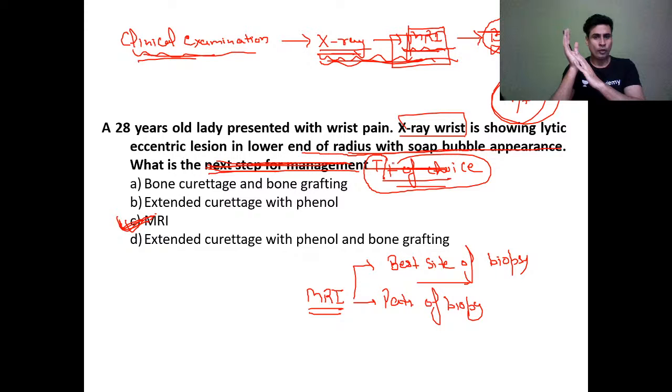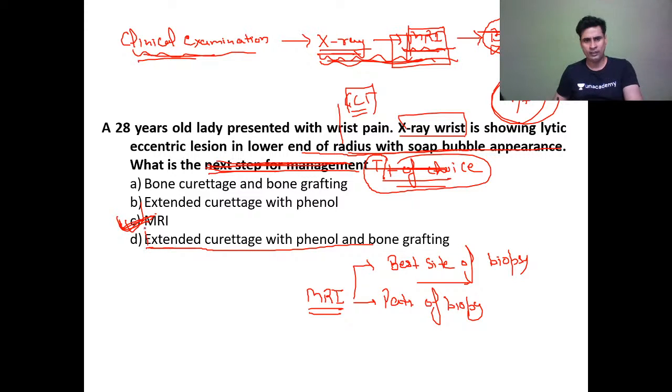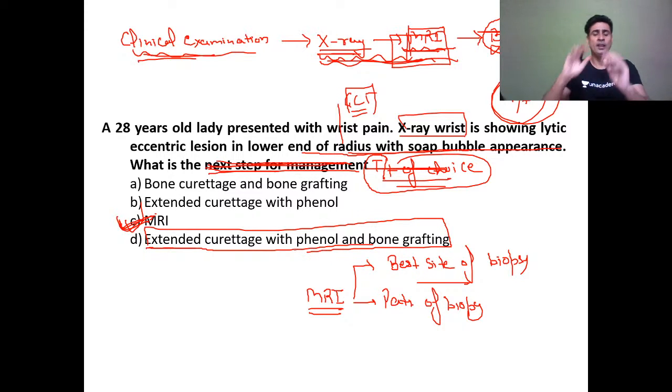The suggestive diagnosis is giant cell tumor. So the treatment of choice for giant cell tumor as a single best option is extended curettage with phenol along with bone grafting. Now instead of phenol, we more commonly use liquid nitrogen. So extended curettage with phenol and bone grafting is the single best option for the treatment of choice for giant cell tumor.